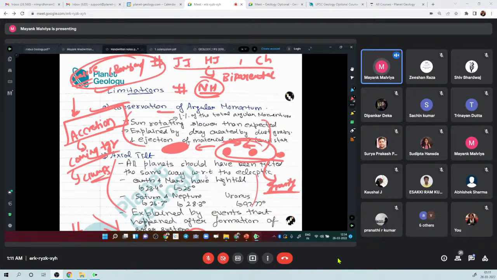Sir, will notes be available in the Telegram group? Notes will be available on the portal. We have given you access. You just log into the website and you will get all these notes on the portal itself, under general geology. It will not be available in the Telegram group. In the private Telegram group, we share updates about the classes, but notes are available on the portal. And this video is also recorded, and it will be uploaded within a couple of hours.